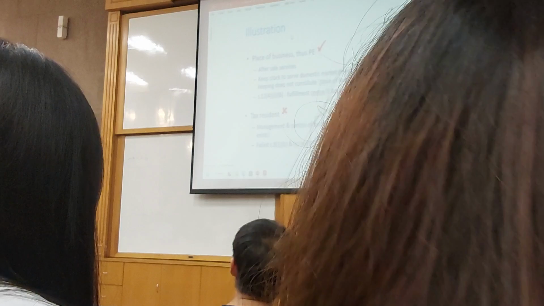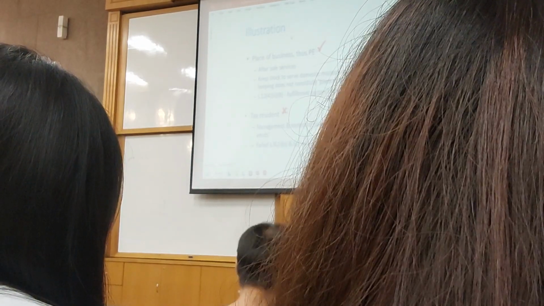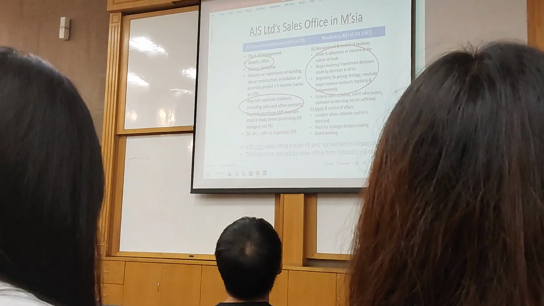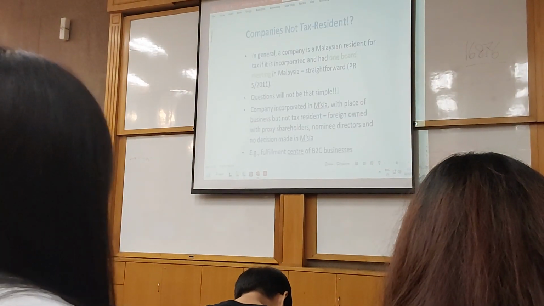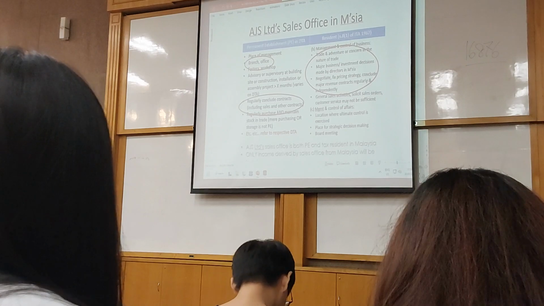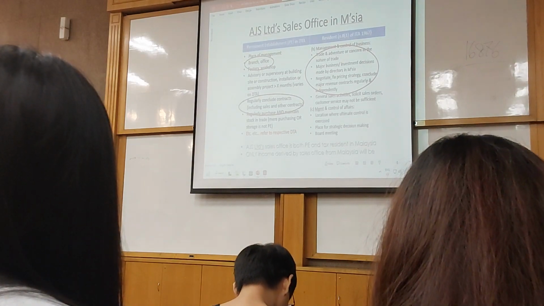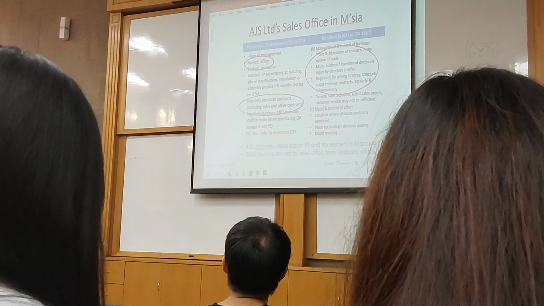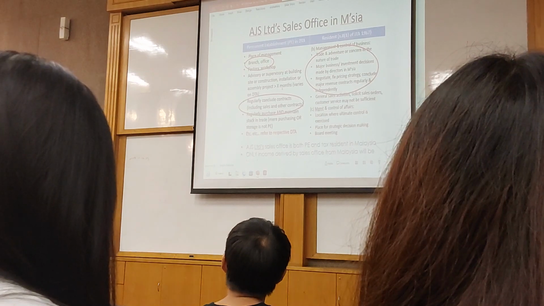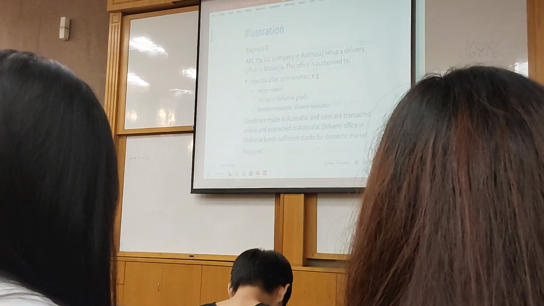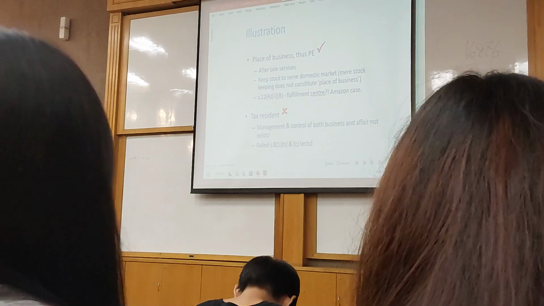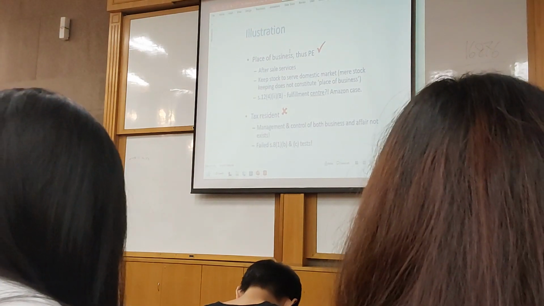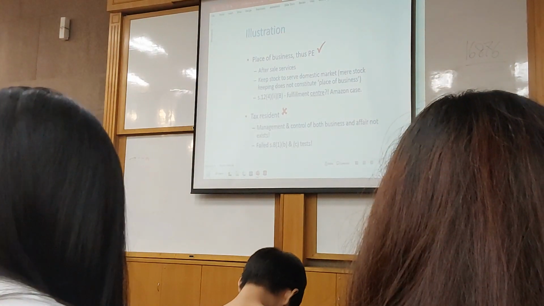Now, in terms of place of business, yes, we have that because they have a warehouse over here. If you look at here, you will see the indication. They have a workshop, a branch office and all these things, a place for them to do storage, one of the indicators there. So it will become a permanent establishment in Malaysia and they also provide after-sales services as well. Keep stock to serve the domestic market.